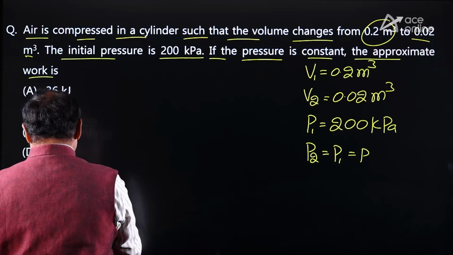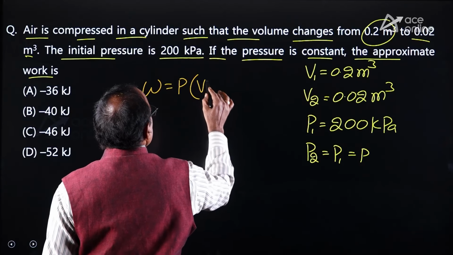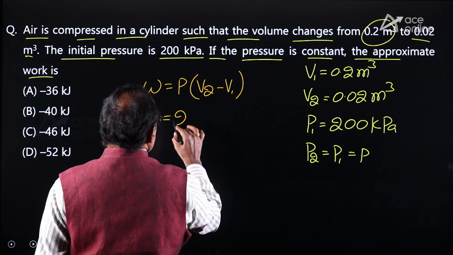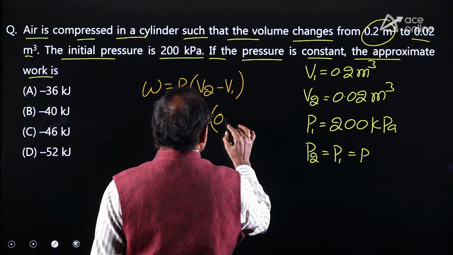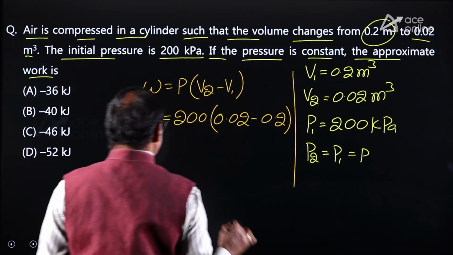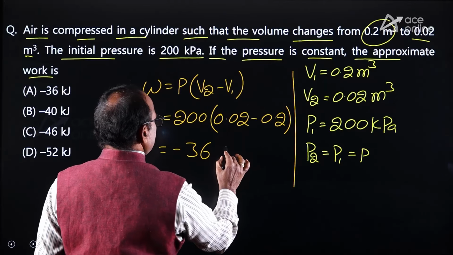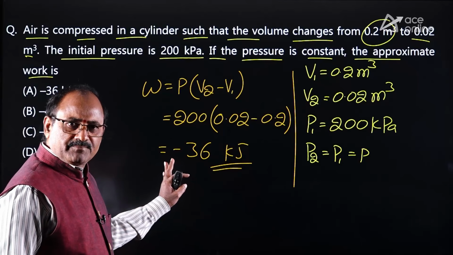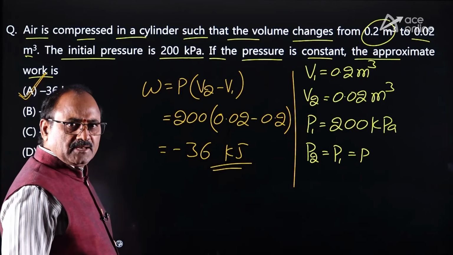As you know, the work at constant pressure is equal to simply P into V2 minus V1. Substitute the values. P is 200 kilopascal multiplied by V2 minus V1, 0.02 minus 0.2. You simplify this value for getting minus 36 kilojoules. That is the answer. Okay, understood clearly? Yes. Look at the option A. Option A is absolutely correct.